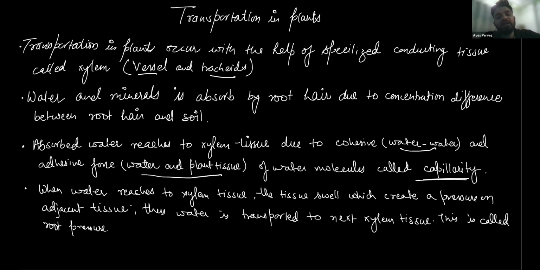Now when water reaches the xylem tissue, the xylem tissue swells. And when it swells, it creates a pressure on the adjacent tissue. Thus, water is transported to the next xylem tissue, and this is called the root pressure theory. Okay, now moving to this one.